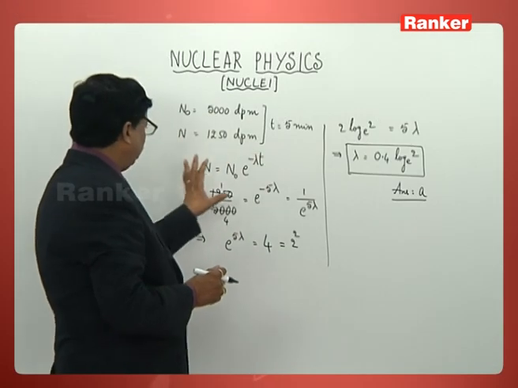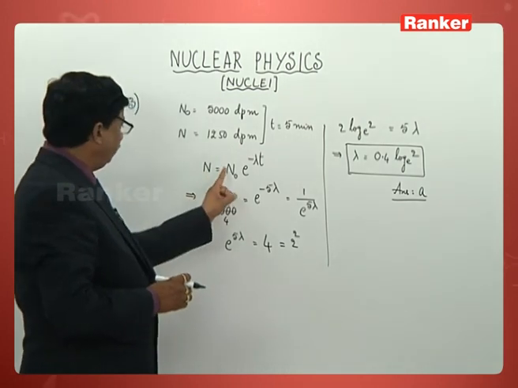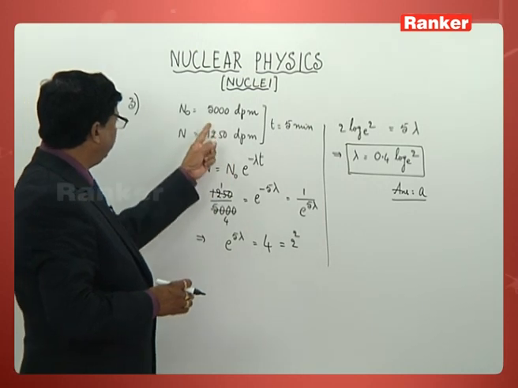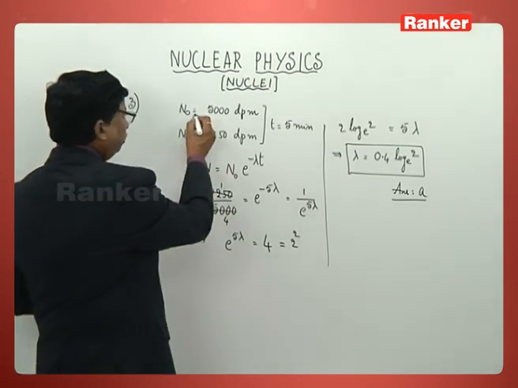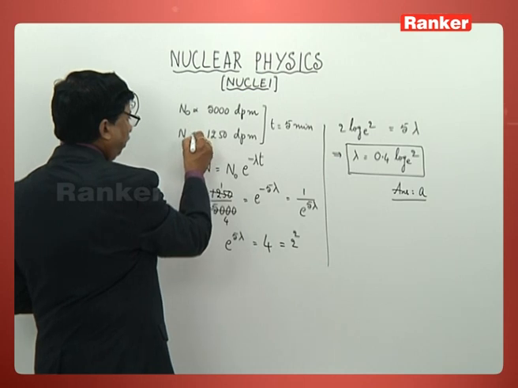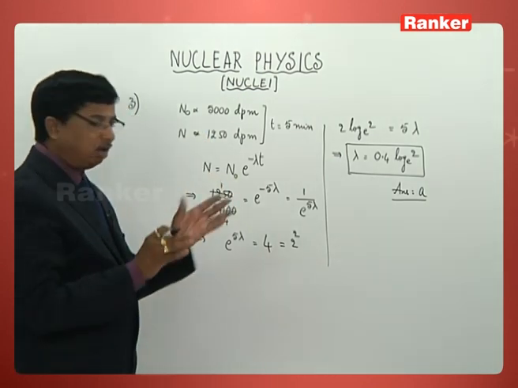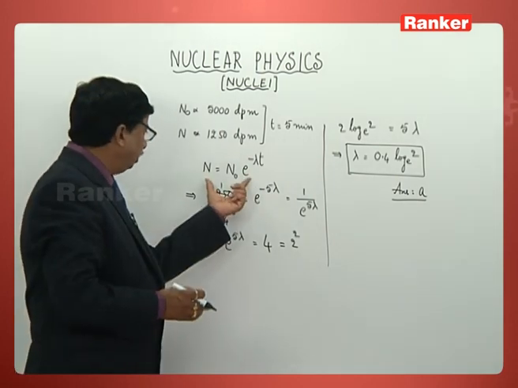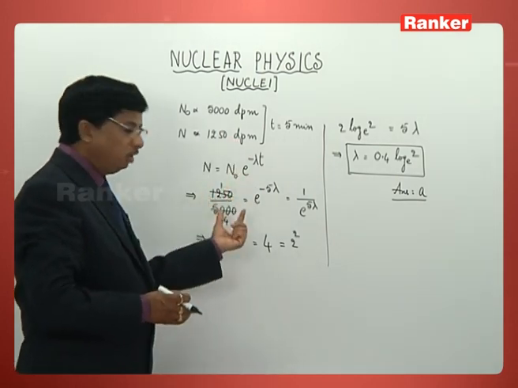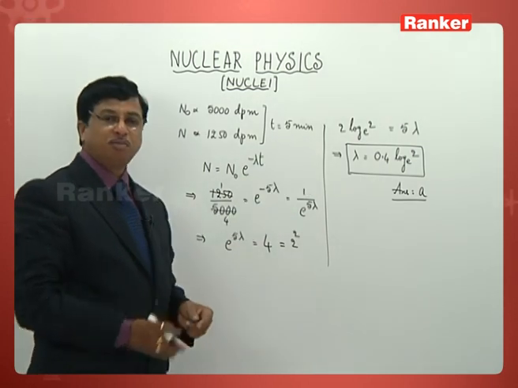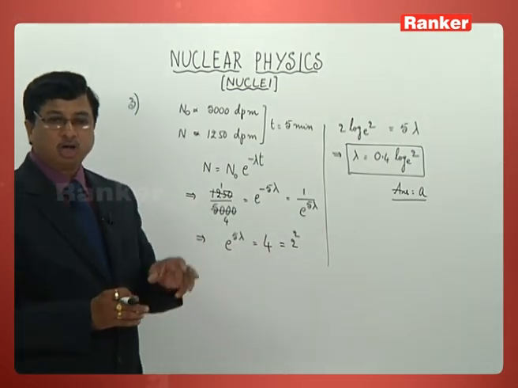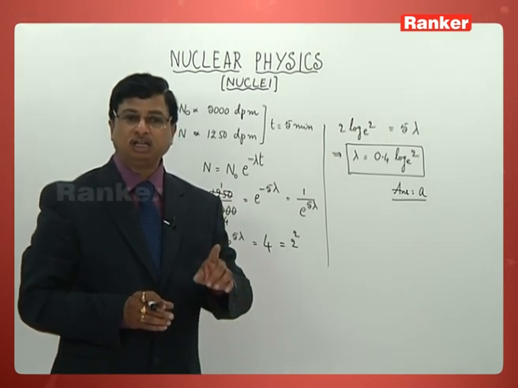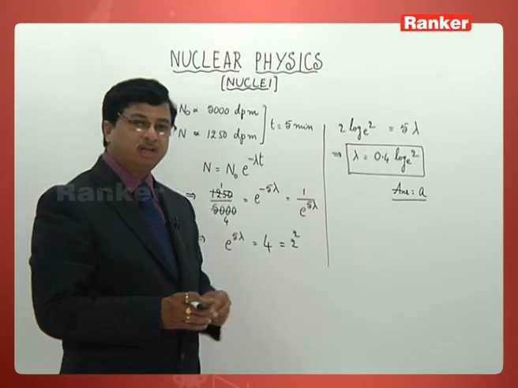So what you need to take up in this case? N is n naught into e power minus lambda t. Out of that, what are the values given here? They are proportional to this also. You can take n naught and n directly, or you can think of them as proportional, no worry. So this is the equation ultimately you have to use to deal with this problem, and lambda now becomes 0.4 log 2 to the base e. That is the correct option for us, and it is the first option given in the problem.